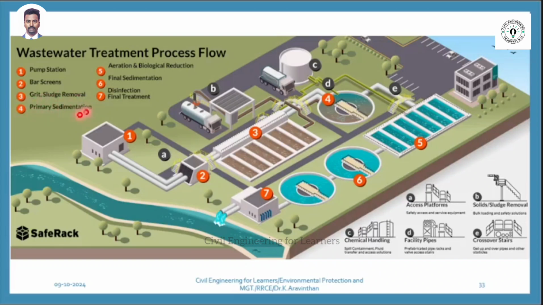Next one is called primary sedimentation. Can you see this circle? This will be a large circle and there will be a boom and it will circulate in the water. Next one is aeration. Aeration means introducing oxygen to the water. It is called what? Aeration. Air. Introducing air or introducing oxygen to the wastewater. This is called aeration. Can you see this chamber?